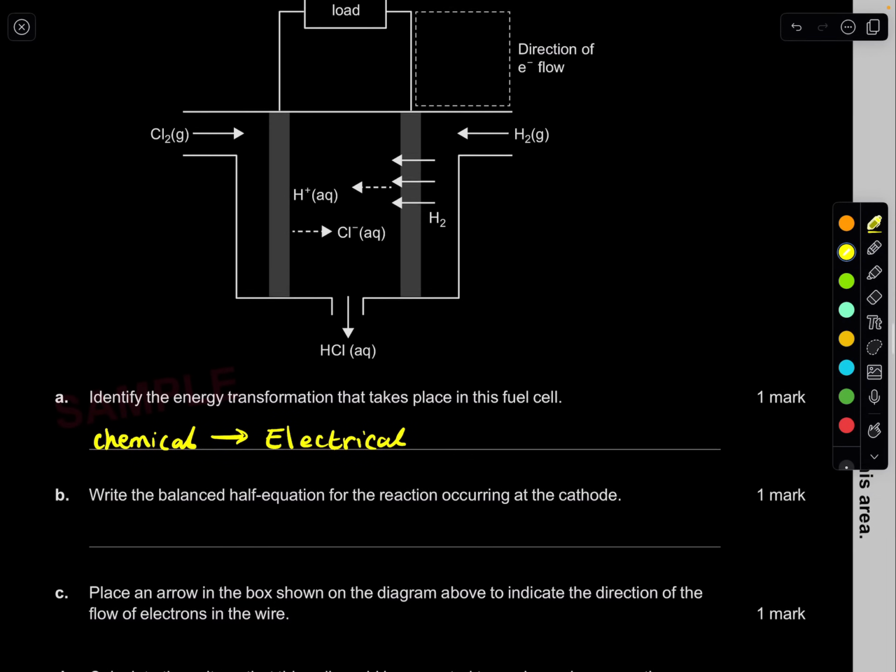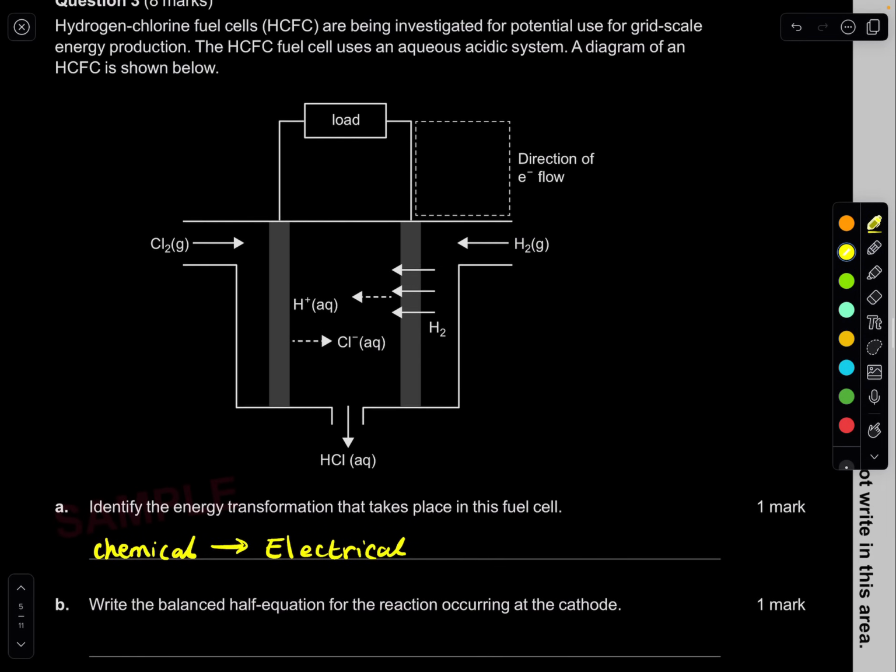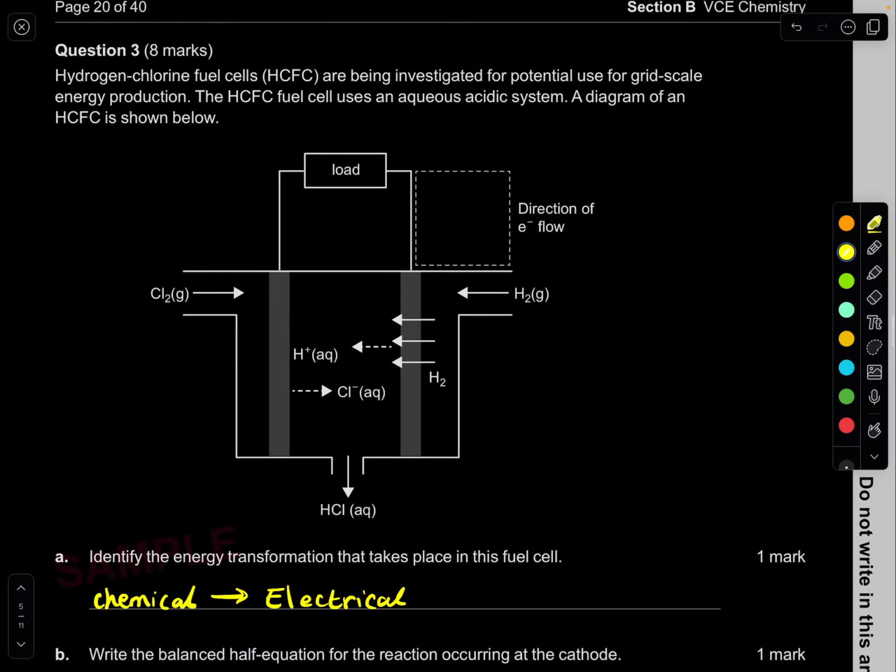Done. Write the balanced half equation for the reaction occurring at the cathode. Alright, if we know it's acting as a galvanic cell, what will hint us? We actually got a little easy hint. We don't have to go to our electrochemical series to determine that. Look at the ions and where they're moving. These ions are going to help us determine which one's the positive and which one's the negative electrode. So we know in galvanic cells, the positive ions go towards the positive electrode.